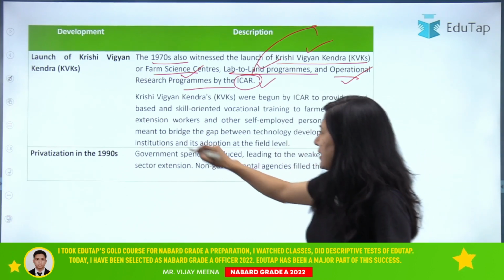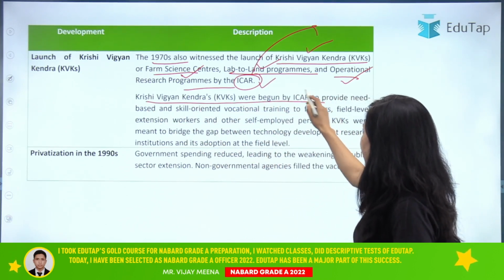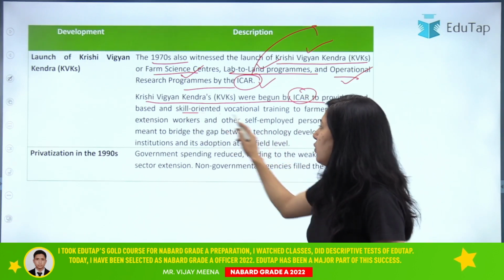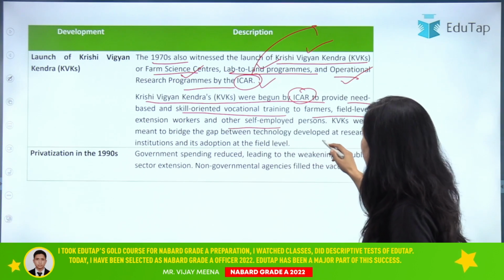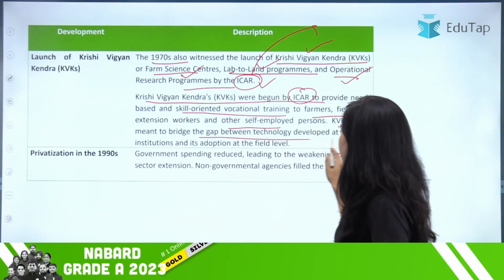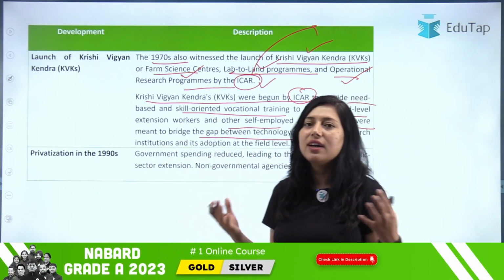KVKs were begun by ICAR to provide need-based, skill-oriented vocational training to farmers, field-level extension workers, and self-employed persons. KVKs were meant to bridge the gap between technology developed at research institutes and the farmers.